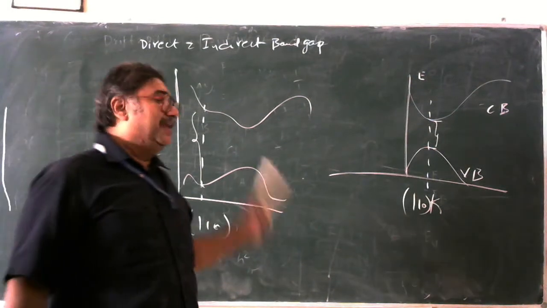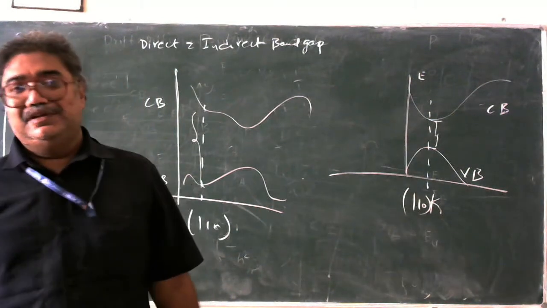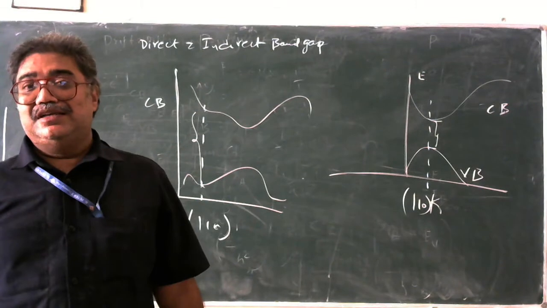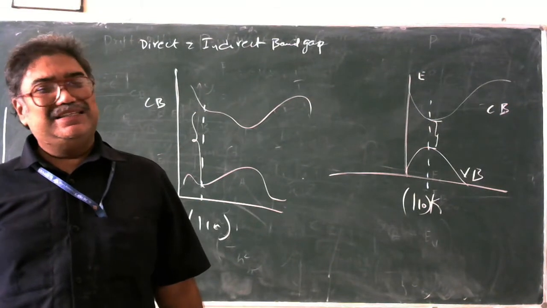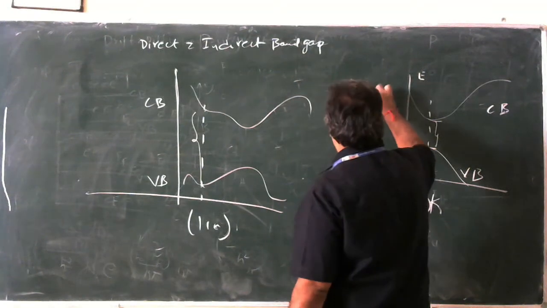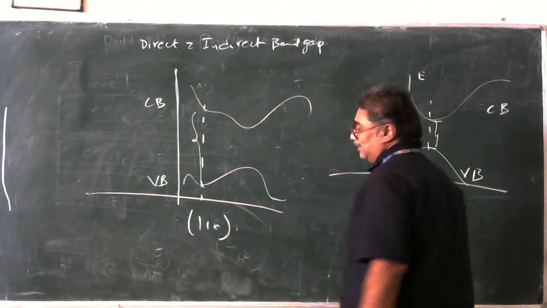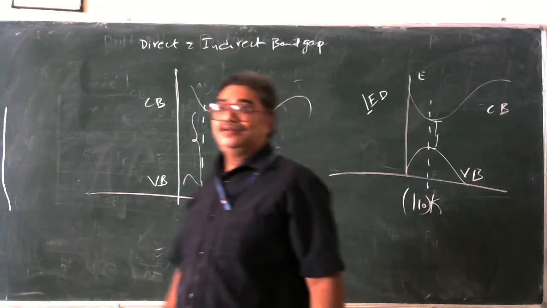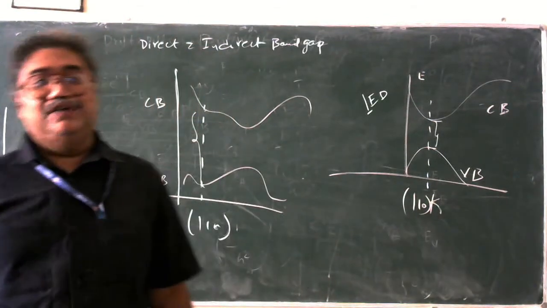And what is the example of the direct band gap? Gallium and arsenic. So what is happening? Gallium and arsenic are producing a beautiful light. And what is the best example of this? The best example is always given by LED. What is LED? Light emitting diode, a diode which emits light. So a diode which emits light.